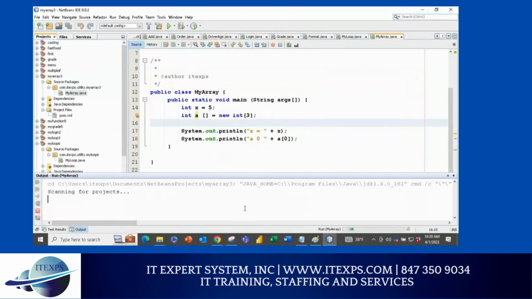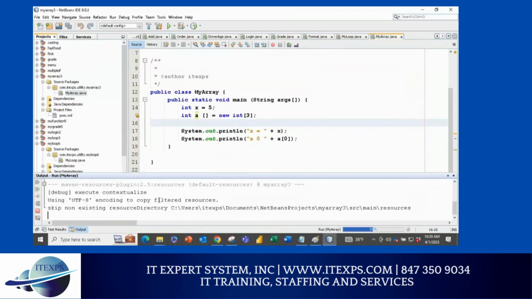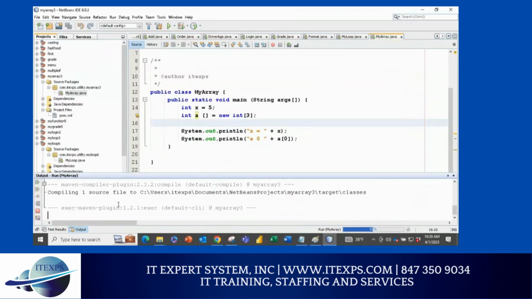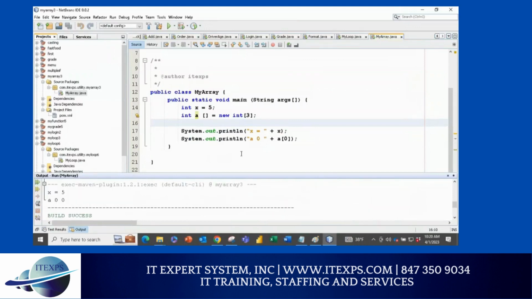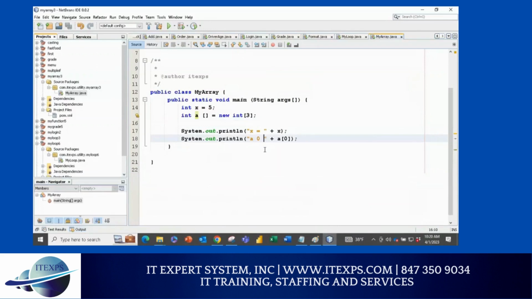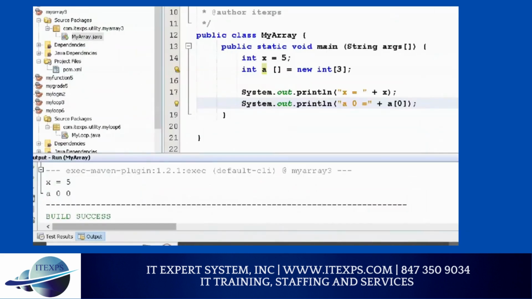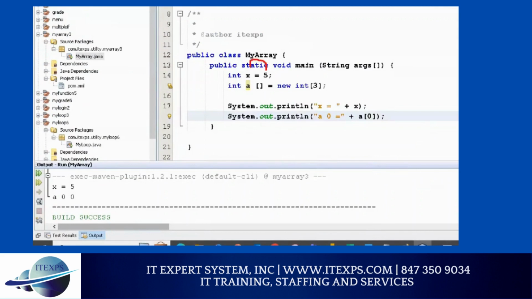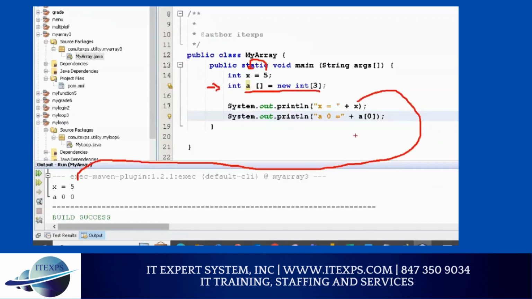So this is like declarations and uses. I'm just doing declarations and uses, and you can see that right now I would have done 0 equals. You can see now you got the answer here because X was a 5. So when I print X, it got the 5 here. And even though I have not provided any value, because the array is int, the default value is 0. So I got 0 here. Make sense or no?